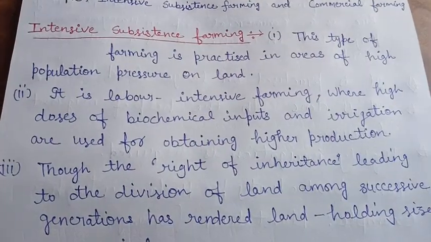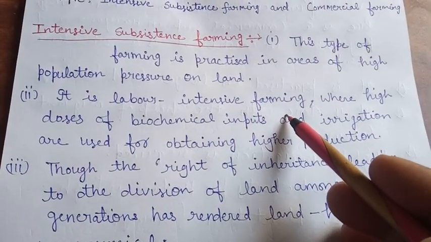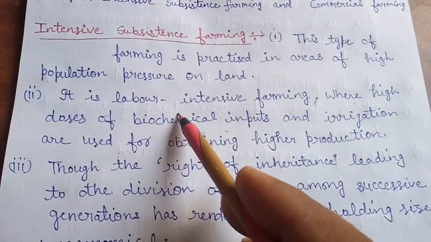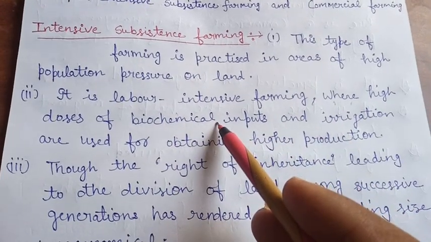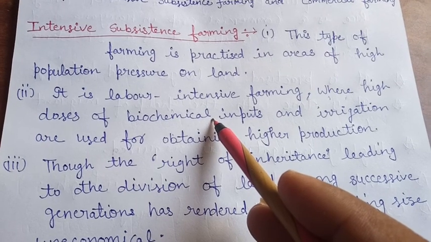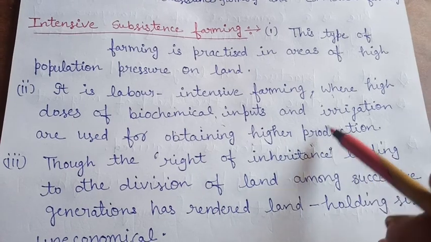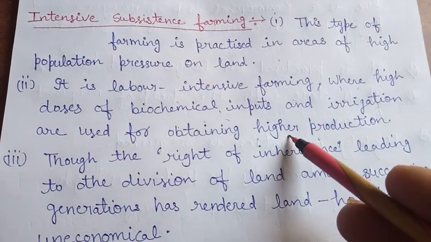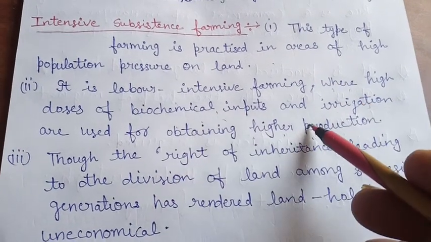In such areas where there is a high population pressure on land, we practice intensive subsistence farming. It is a labor intensive farming with high doses of biochemical inputs. We require labor for this farming. We also use biochemical inputs like pesticides, insecticides, fertilizers, etc. Irrigation is also used to obtain higher production, because there is a high population. To sustain their needs we want higher production, so we use all the modern inputs.